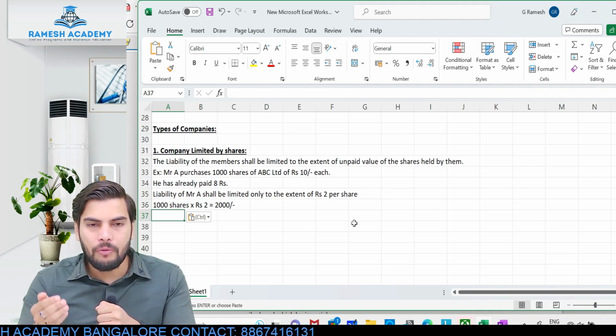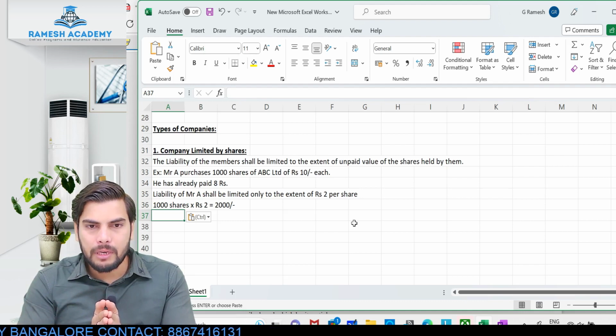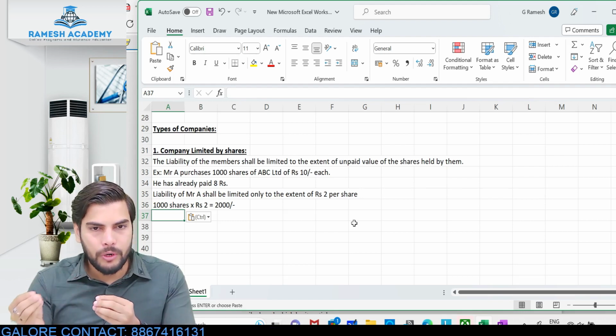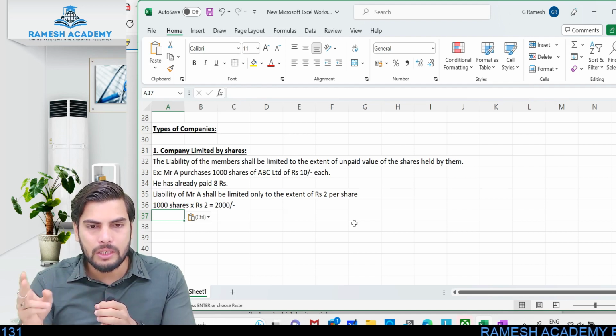So at the time of incorporation, they would have given a guarantee that tomorrow, if at all the company is going for liquidation, they will be contributing so much of amount. Now let's say Mr. A, who is a shareholder, has given a guarantee that he'll be contributing 2 lakh rupees in the event of liquidation. His liability will be limited only to the extent of that 2 lakh. He need not pay anything more than that.